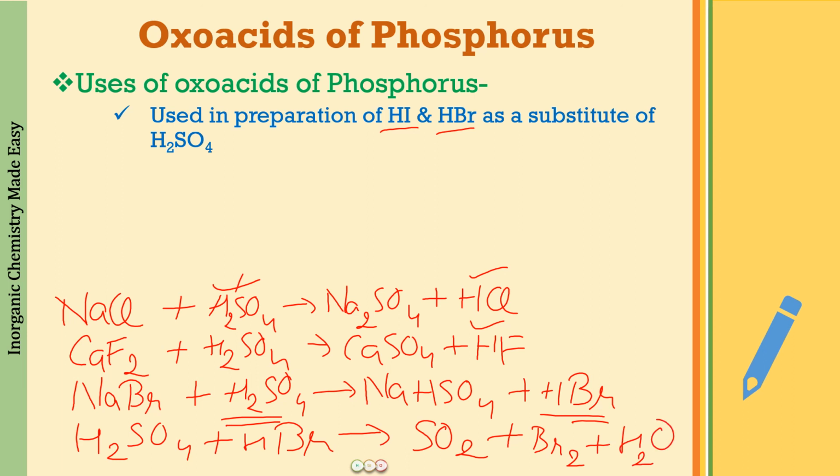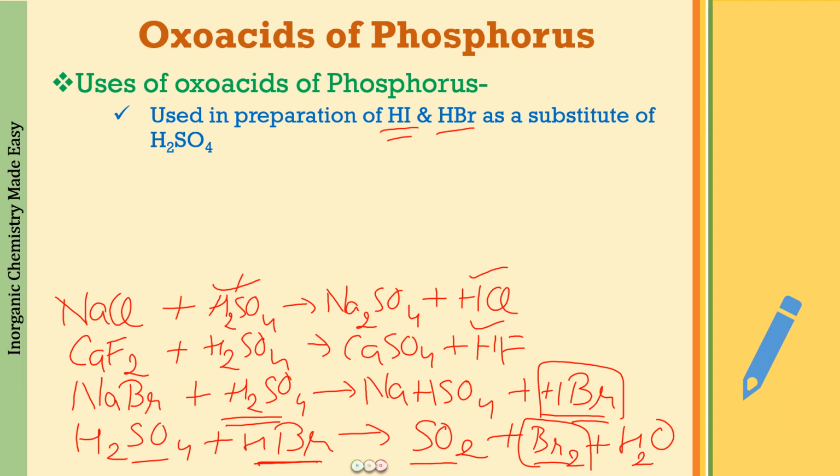Okay, so H2SO4 will get reduced by HBr to sulfur dioxide, and HBr will get oxidized by H2SO4 to Br2. So we are not getting HBr in the reaction. What we are getting is Br2. And similarly, it is going to be I2 that we will be getting in the reaction if we are going to use H2SO4 for the preparation of HI. So we will not be getting HI, HBr with reacting of the corresponding salts with H2SO4.